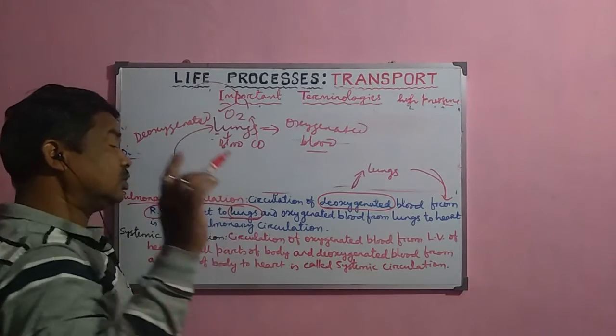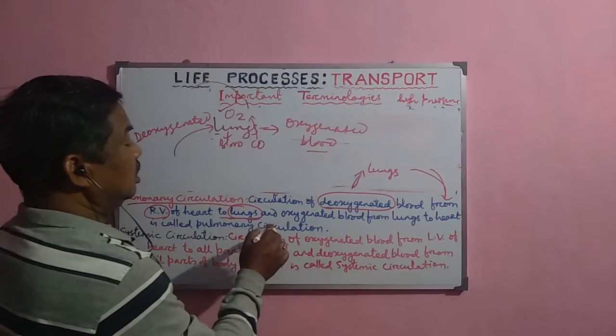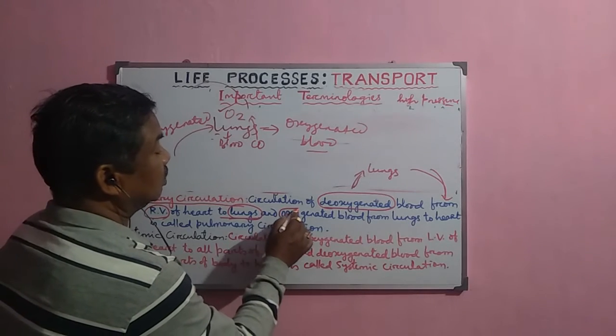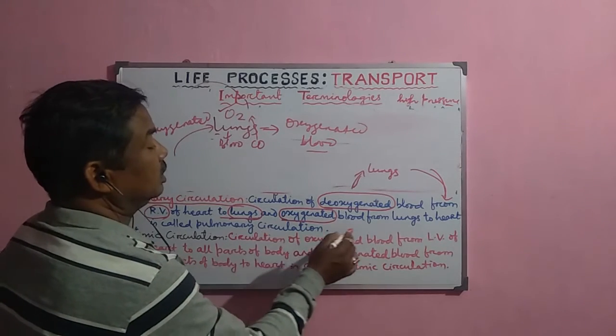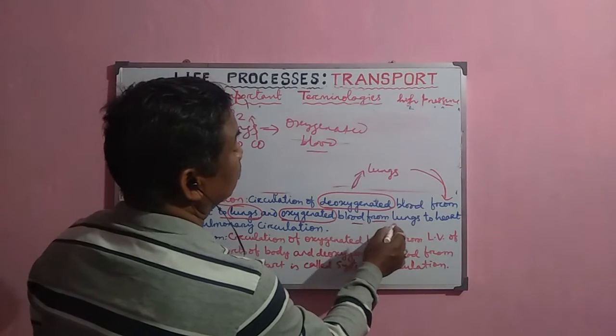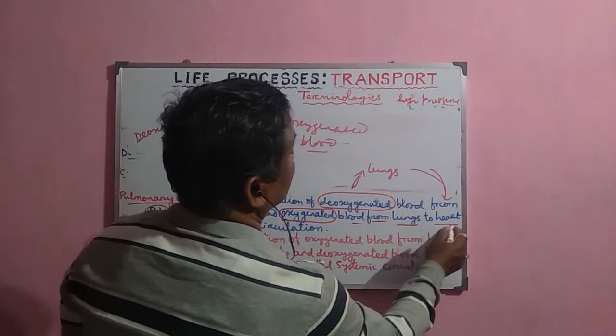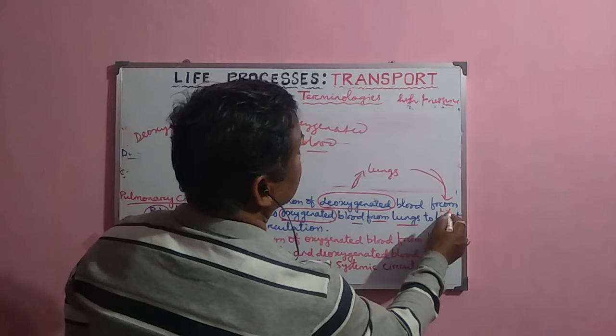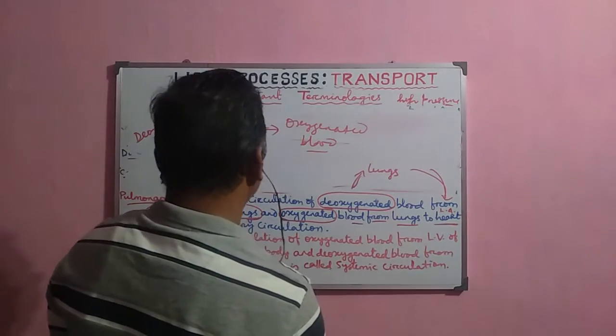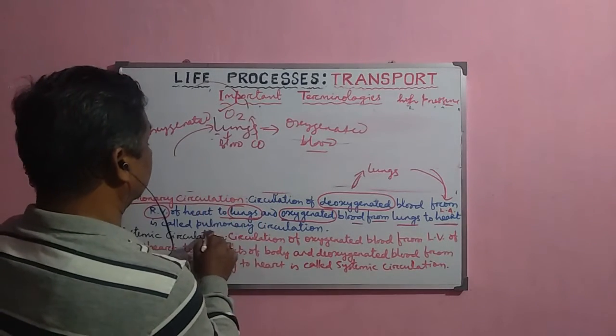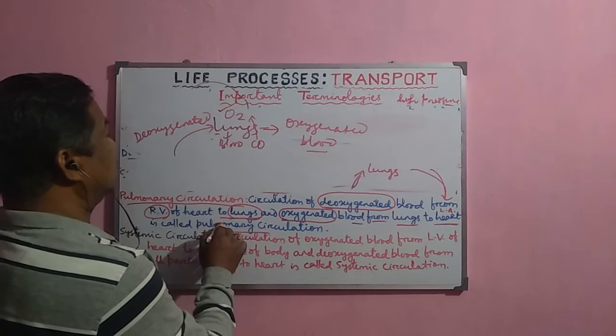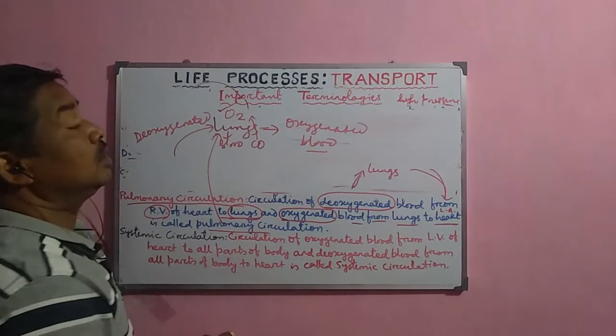In the lungs the oxygenation occurs, and after that the oxygenated blood is transported from the lungs to the left auricle of the heart. That is called the pulmonary circulation, and the word pulmonary is directly related to the lungs.